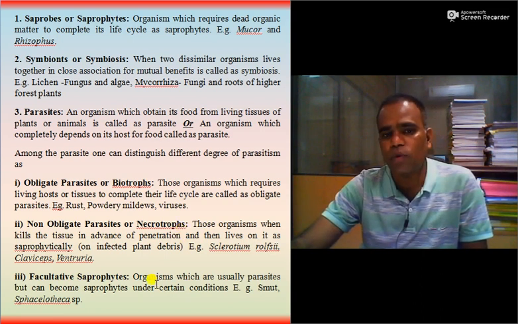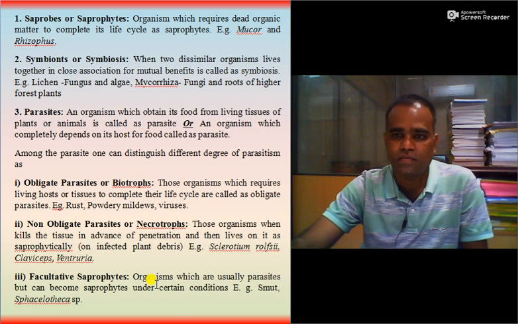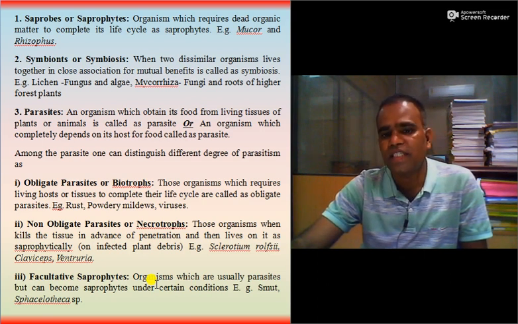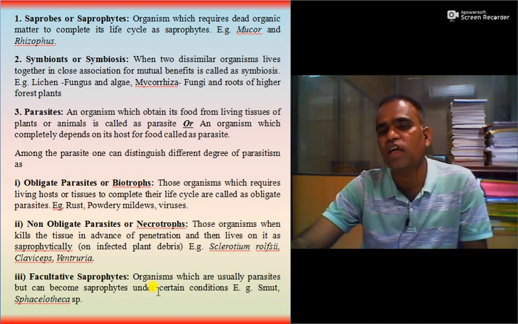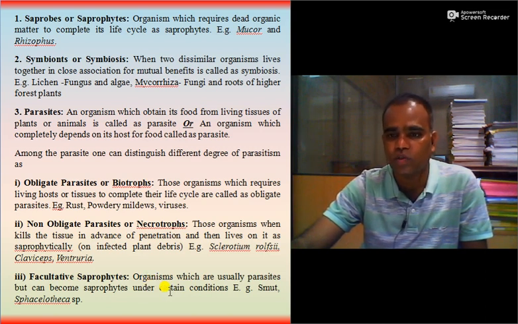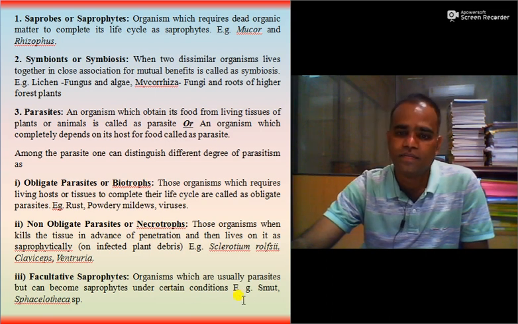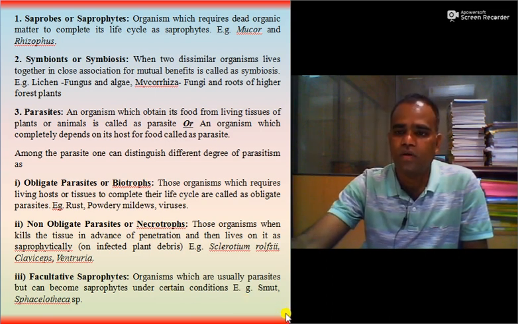Then facultative saprophytes. Facultative means partial. When the fungi are usually parasites but can become saprophytes under certain conditions, then they are called facultative saprophytes. Means these are originally parasites but can act as saprophytes. Examples, smuts, Sphaerotheca species of powdery mildew fungi.